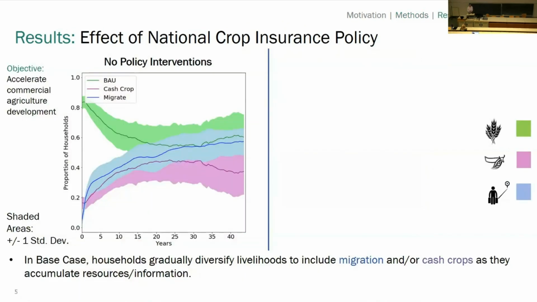With the remaining time, I'll go through a couple of key results. First, we wanted to look at how livelihood choices change based on the types of policies we're assuming.